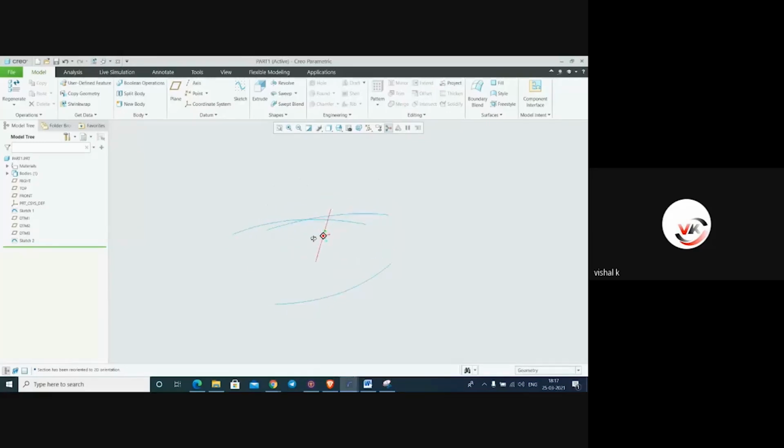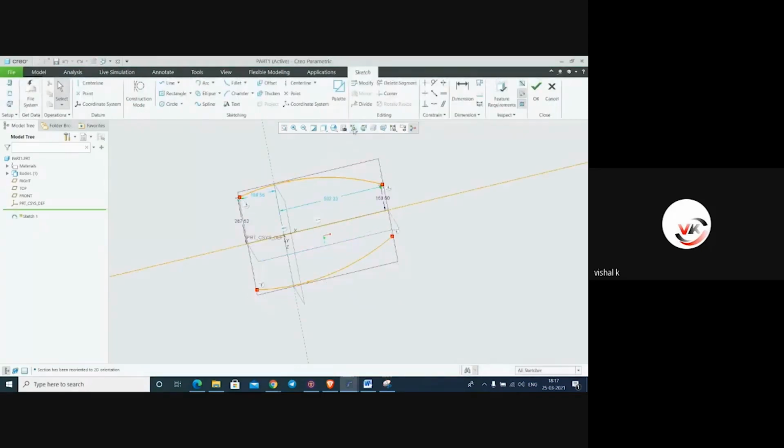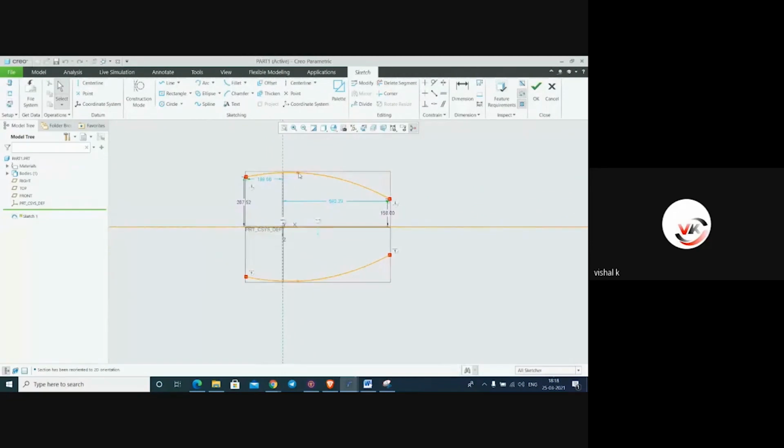Simple 3 sketches we have created. We'll do one thing, we'll change this shape, adding point.